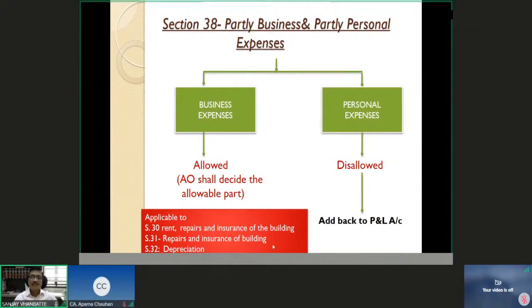Sorry, machinery should have come here. Rent, repairs and insurance. Section 31 is for machinery, plant and furniture. There is a slight mistake here. Instead of building, here it should have been plant and machinery. And depreciation. Only in respect of section 30, 31 and 32, section 38 is applicable. It is not applicable for any other expenses.